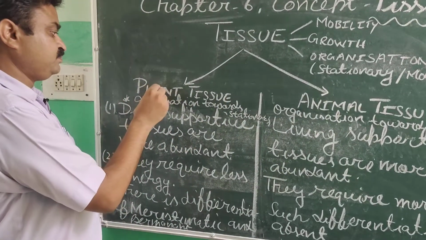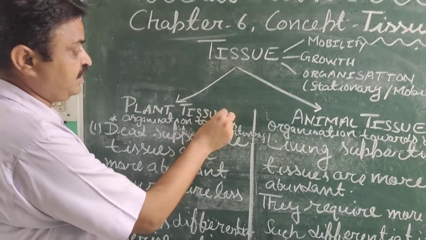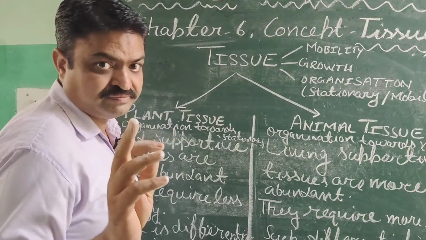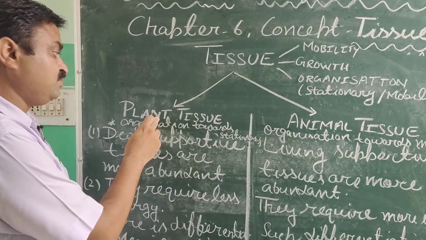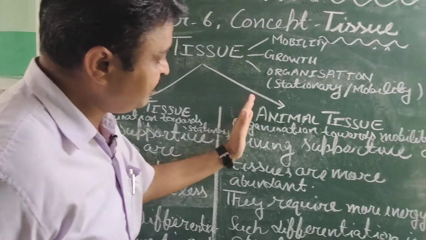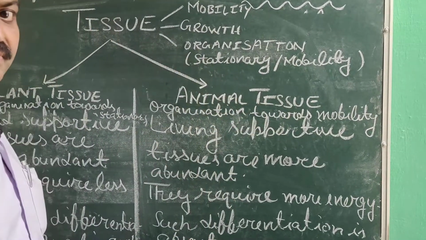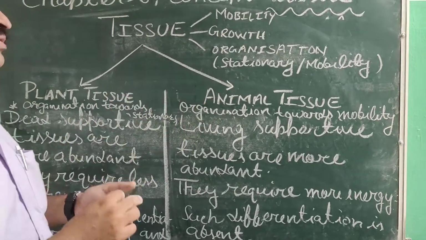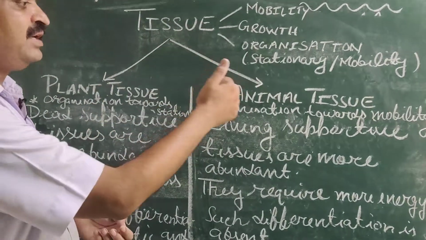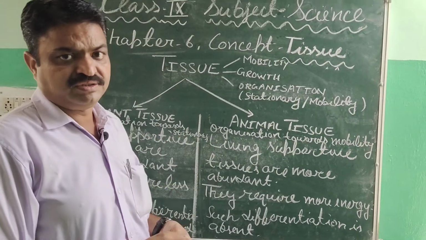Plant tissue is the group of plant cells, and animal tissue is the group of animal cells. Now you know that plant cells and animal cells are different from each other.